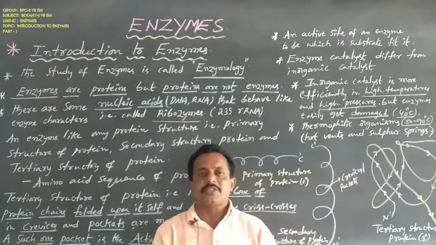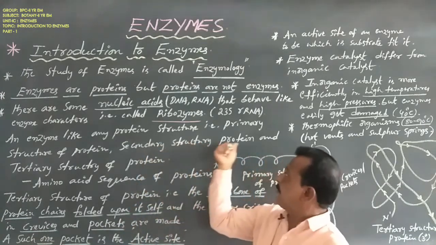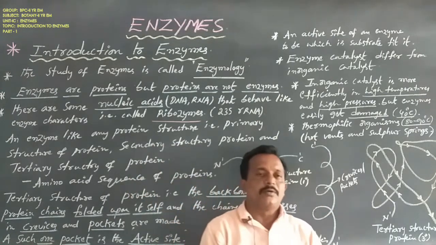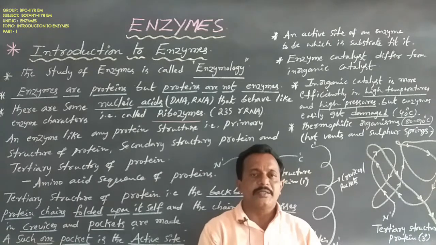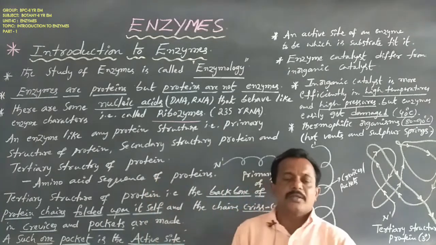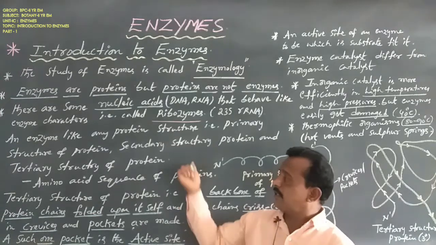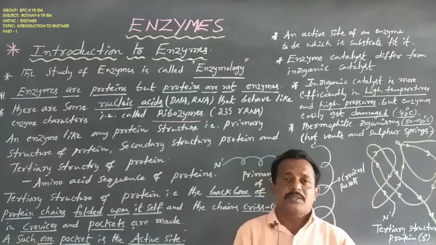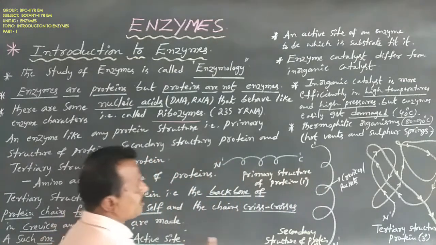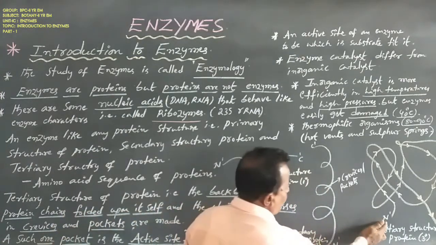We already studied this in the intermediate first year, 10th chapter, Biomolecules.